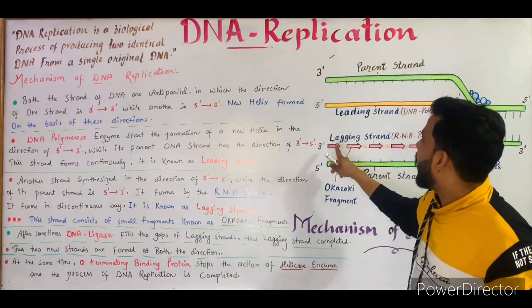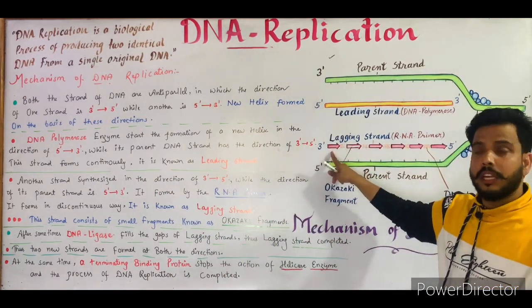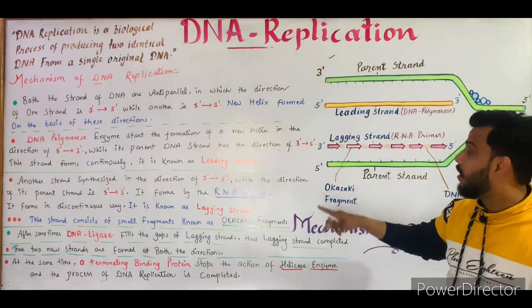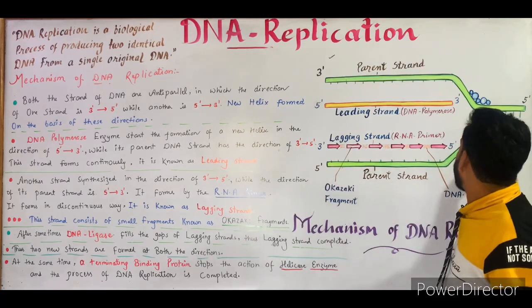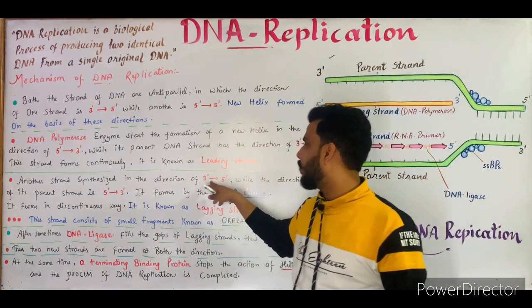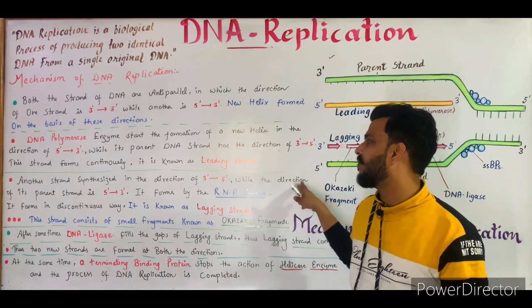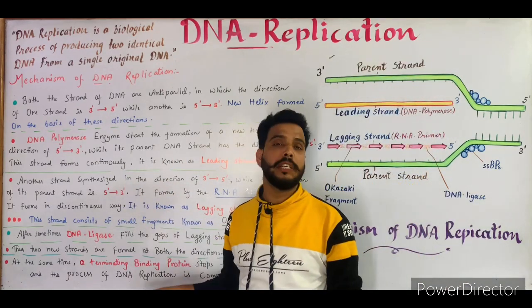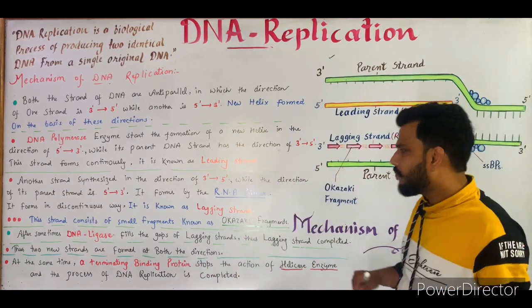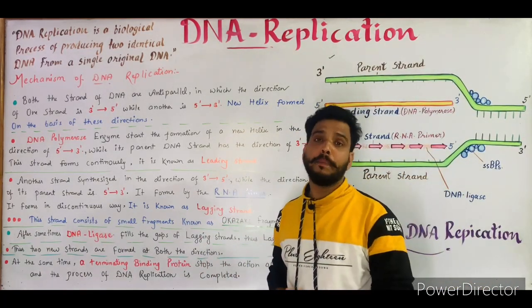As you can see, this is the other strand, and it is formed in the direction of 3'-5', while its parent DNA has the direction of 5'-3'. So another strand is synthesized in the direction of 3'-5', while the direction of its parent strand is 5'-3'. You can see the direction of the parent is 5'-3'. It forms by the RNA primer.